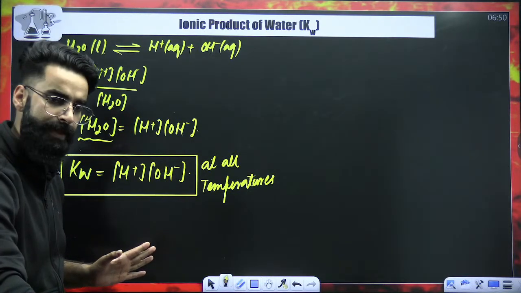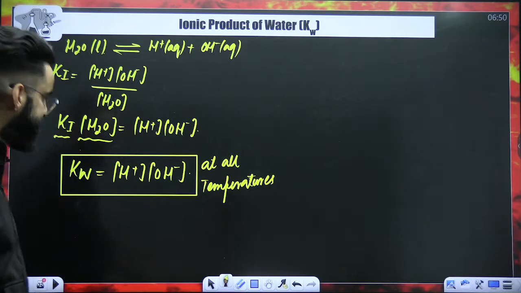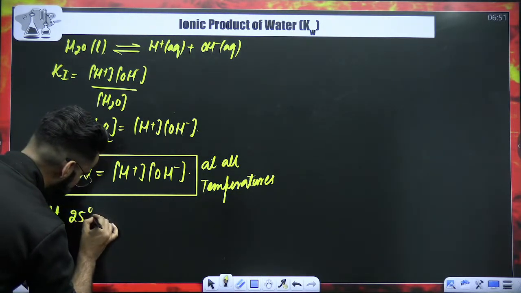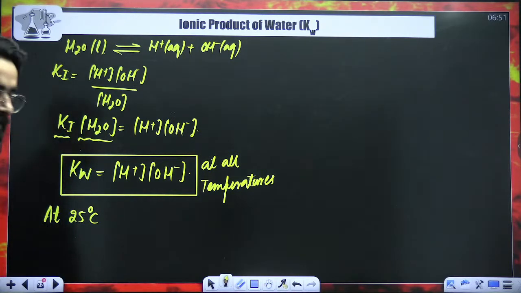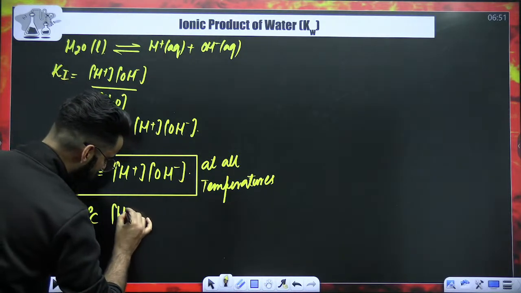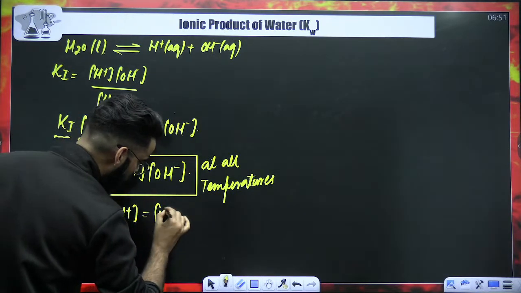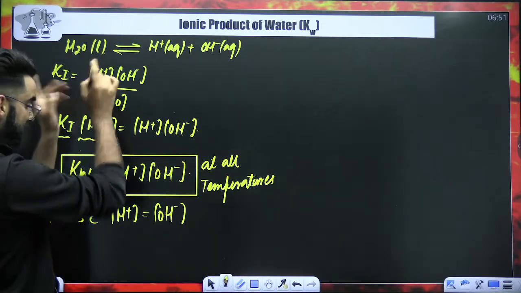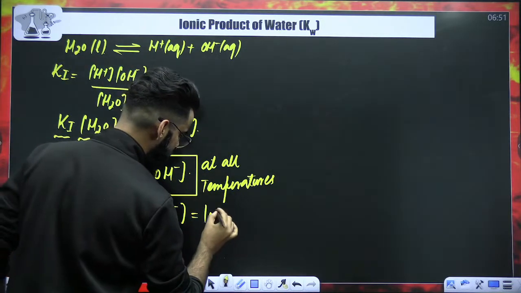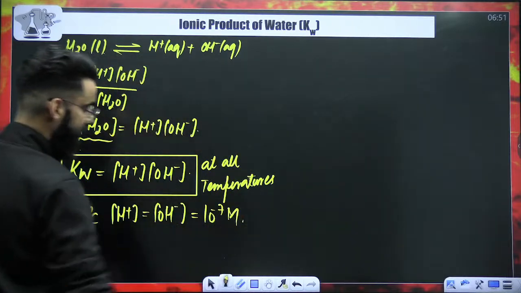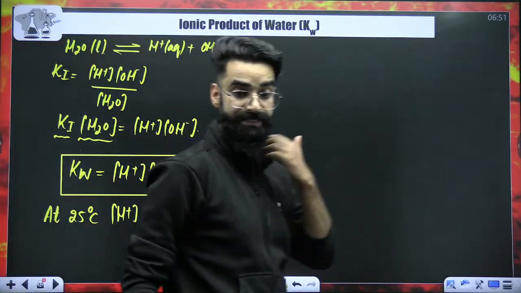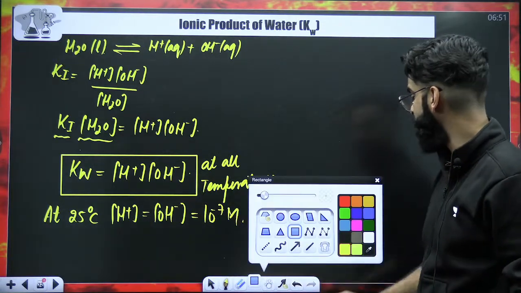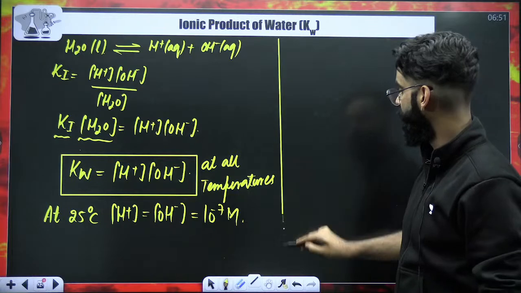That's all. But try to understand one thing. My dear students, at 25 degrees centigrade, do remember a few things now. At 25 degrees centigrade, the concentration of H positive is equal to the concentration of OH negative in the container. Both are equal to 10 raised power minus 7 mole. But at 25 degrees centigrade, if concentration of H positive and OH negative is 1 molar, then what's going to happen?